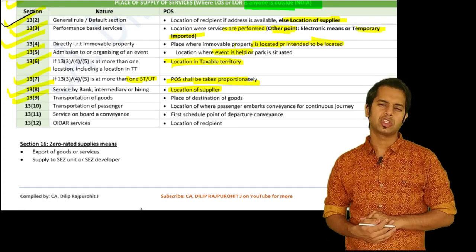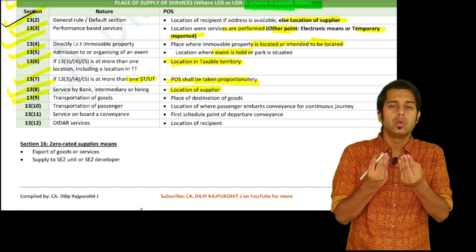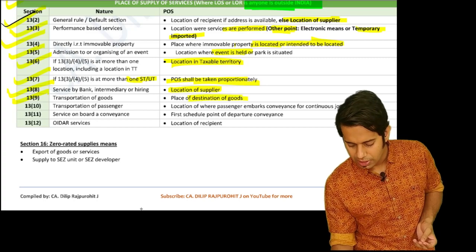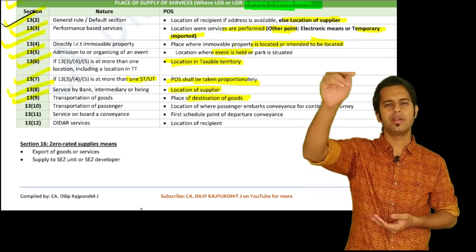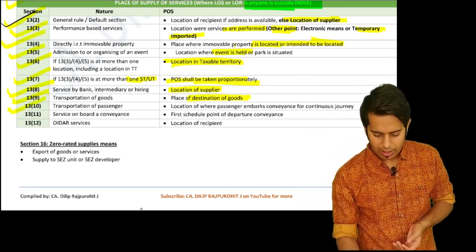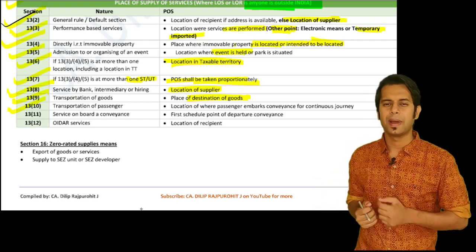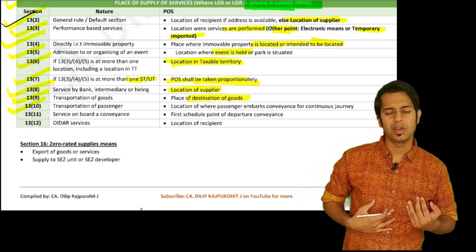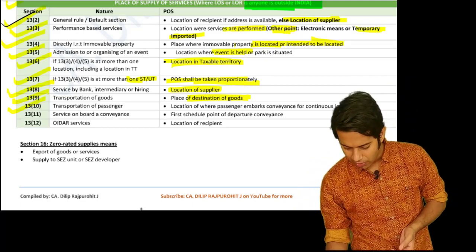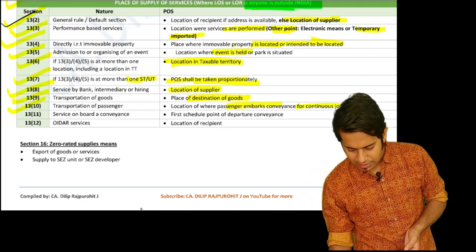Then in case of transportation of goods, sir, the place of supply is the place of destination of goods, wherever the goods are going. In case of transportation of passenger, it is wherever the passenger is embarking the conveyance for continuous journey, wherever I catch the vehicle for continuous journey.